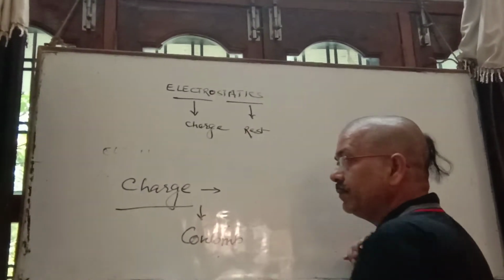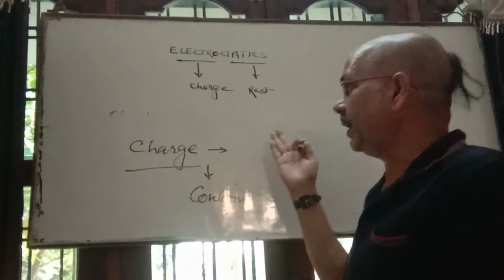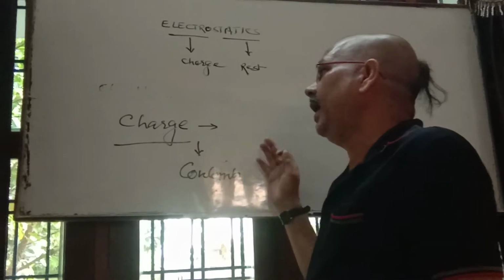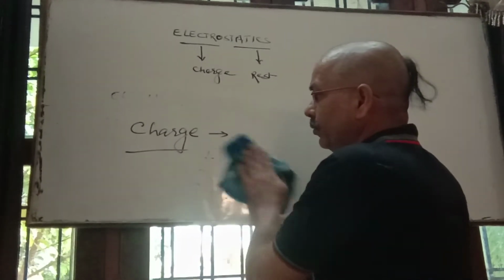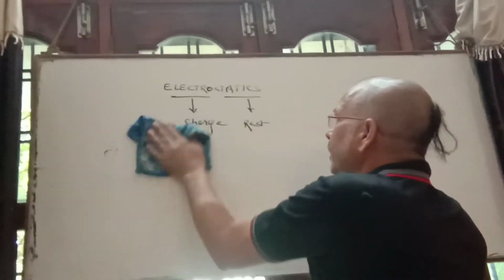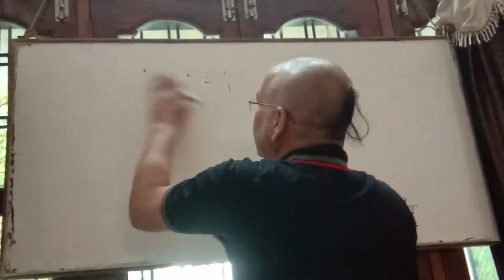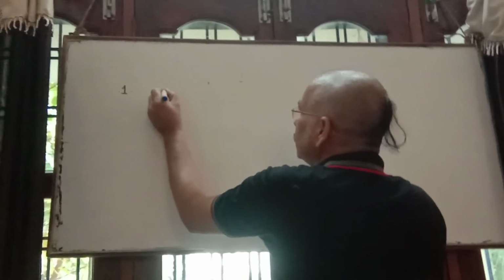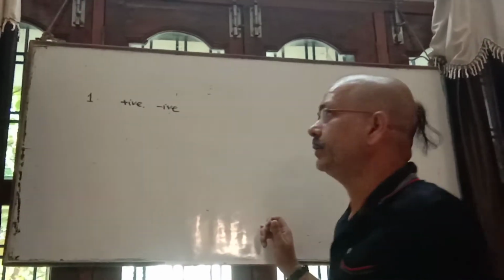So charge is a physical quantity which is responsible for electric force. It means if charge is at rest, then also the force between them will take place, which is called Coulombian force. And when it is in motion, then it will produce an electric field and finally force will take place. So charge is a physical quantity responsible for electric force, or you can say electric field. Now let's see the properties of charge. First, it may be positive or negative, meaning charge is of two types.